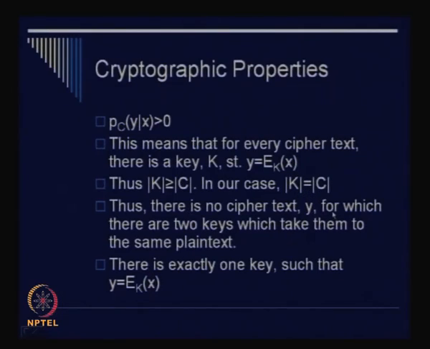So now we can understand from here that there is no ciphertext y for which there are two keys which take it to the same plaintext. Why? How can you define your ciphertext set C? You define it by choosing any plaintext x and transforming it by e_k(x) to obtain the ciphertext. So if I fix the value of x, I could choose all the possible values of keys and I would obtain the entire ciphertext set, right?